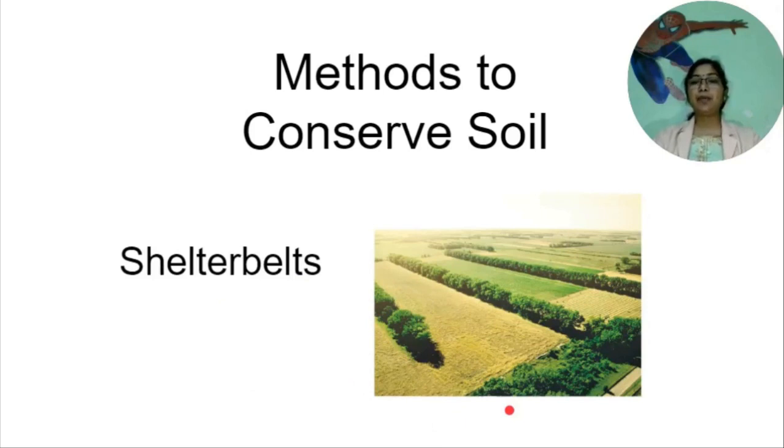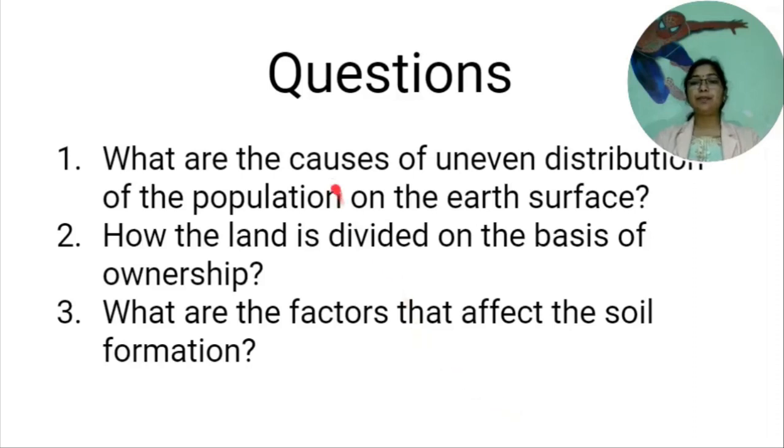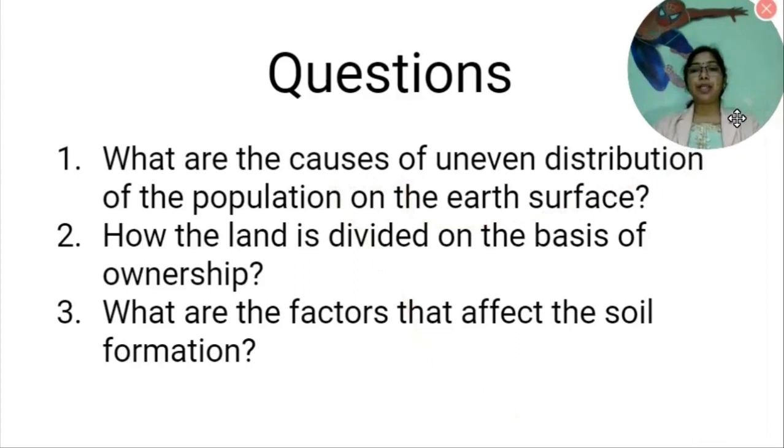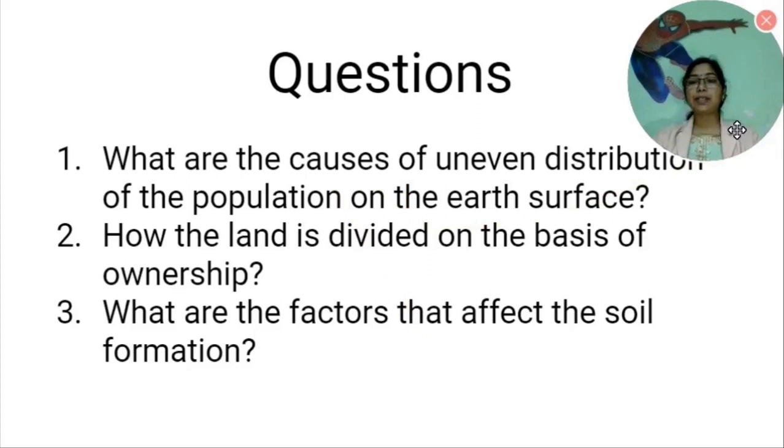Students, after watching this video, read the textbook page number 9 to 40 and answer the following questions. First one, what are the causes of uneven distribution of population on the earth's surface? For this answer, you have to describe all the points which affect the population distribution, like favorable topography, favorable climate, soil fertility, availability of fresh water, etc.